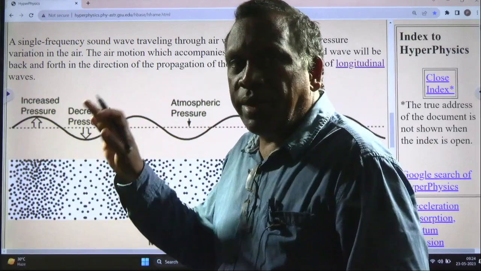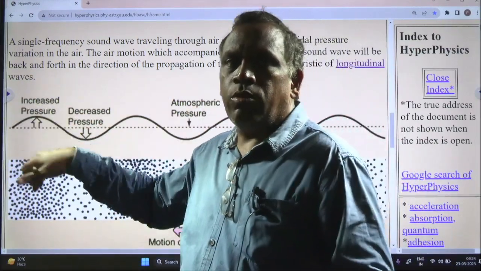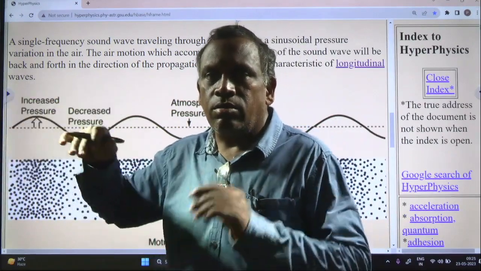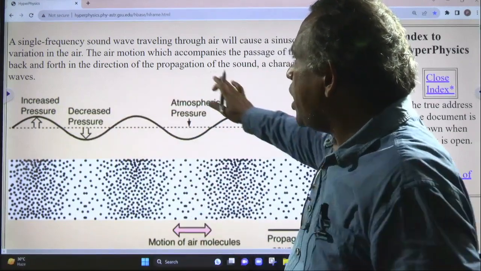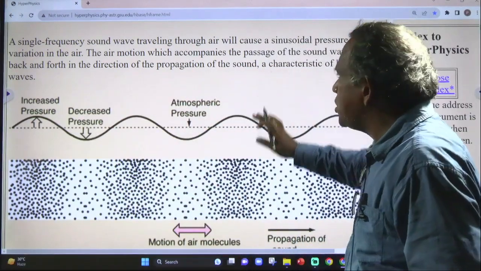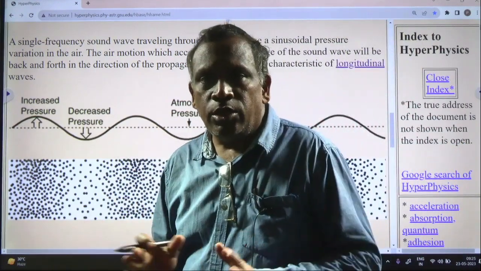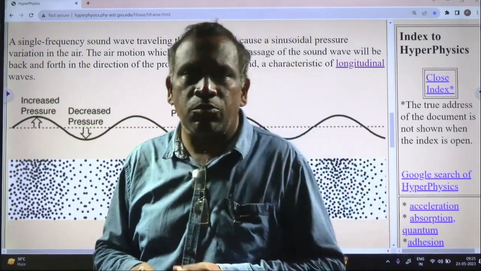Sinusoidal means like up and down, up and down, something like a sine wave, like music, like tide, these types of wave propagation. The air motion, the passage of the sound waves back and forth. Due to this motion, there are actually different types of motions.